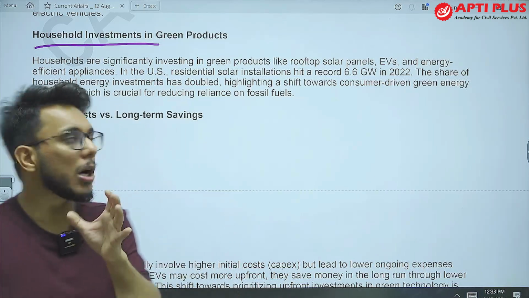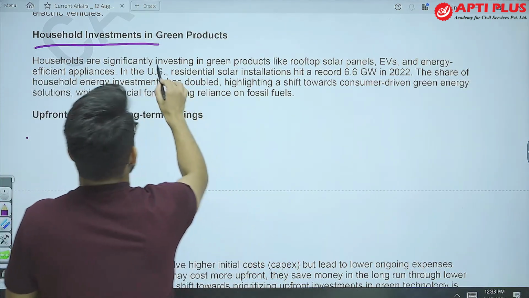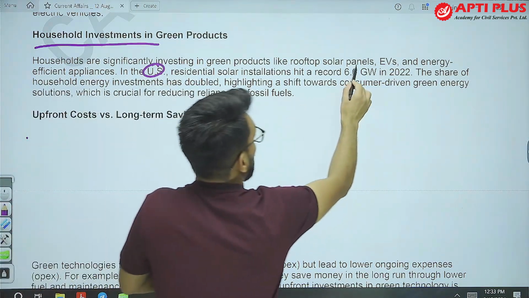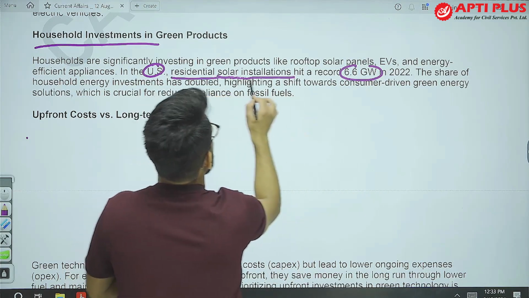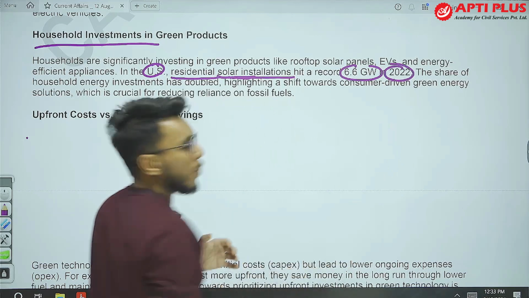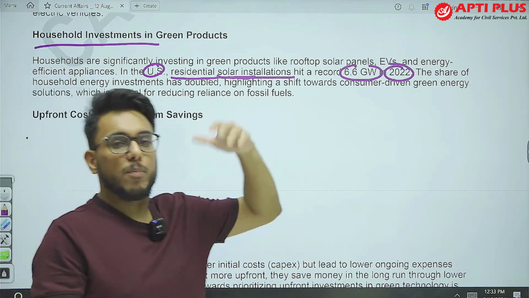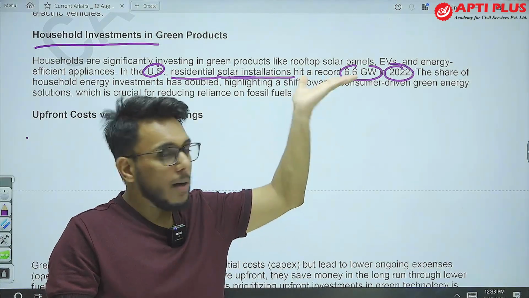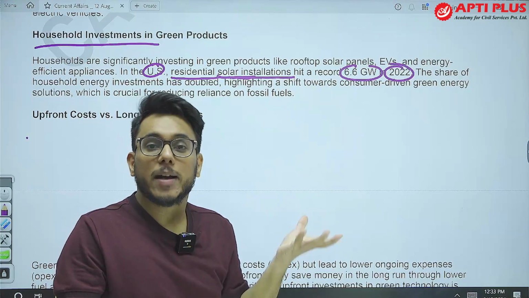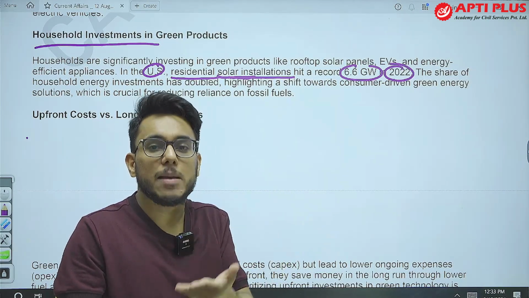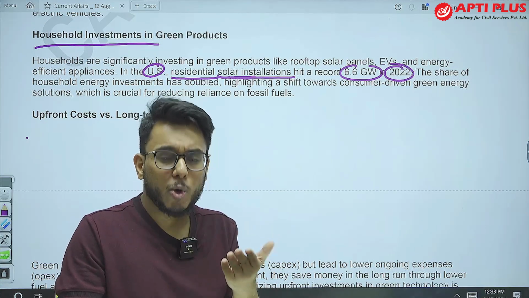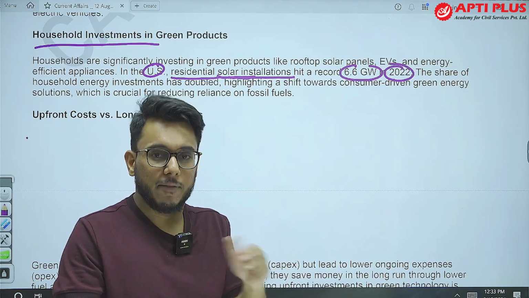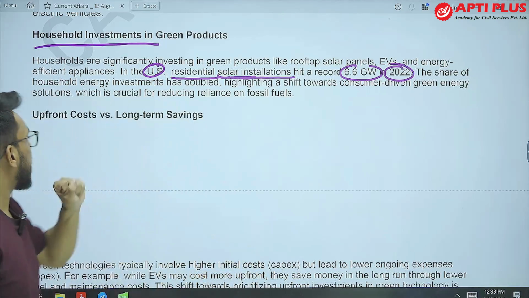For example, in the USA, 6.6 gigawatt of residential solar installations were carried out in 2022. People are adopting more and more solar panels. In India also, PM Kusum is there. There are the rooftop solar schemes that we have. So what is happening? Uptake is increasing.